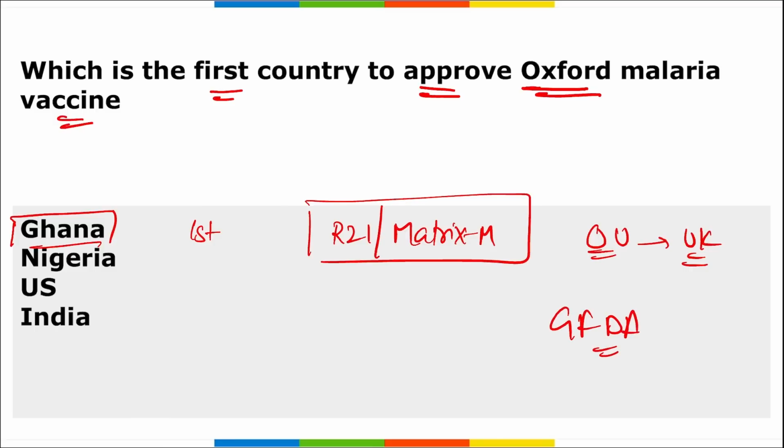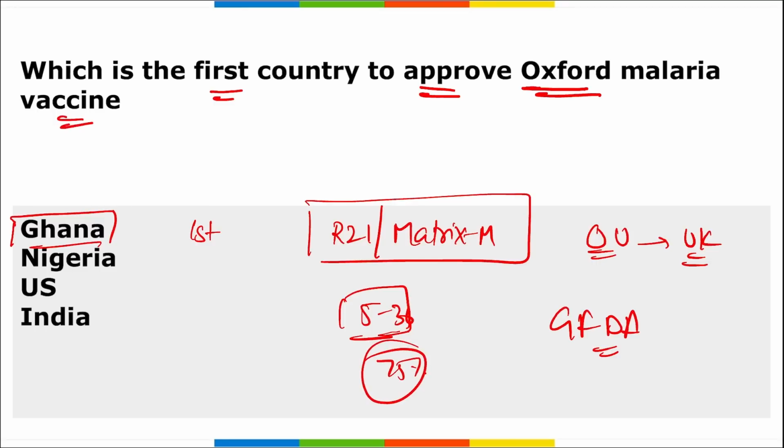This R21 Matrix M vaccine has been licensed for use in children between 5 to 36 months basically, who are at risk of dying from malaria. The vaccine is the first to surpass the WHO's target of 75% efficacy.